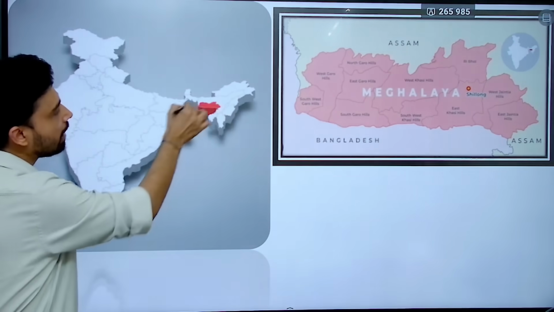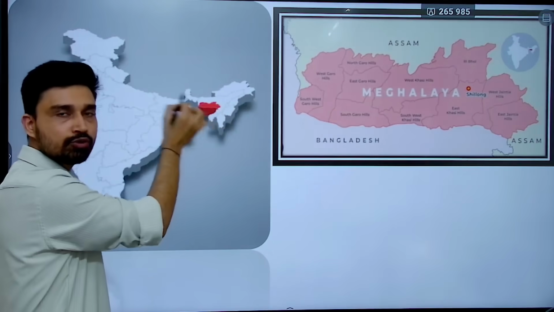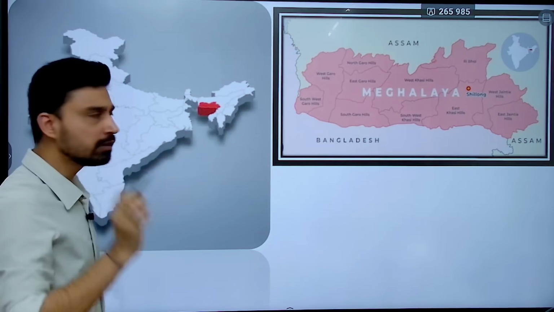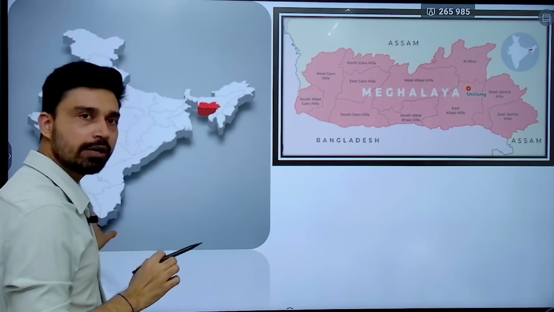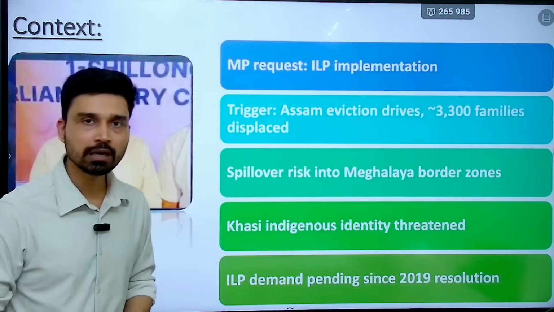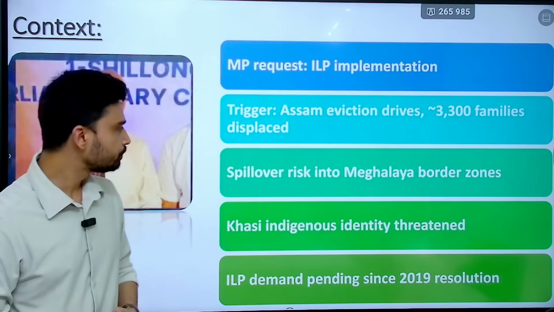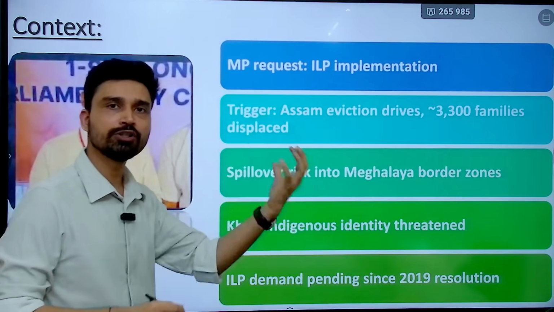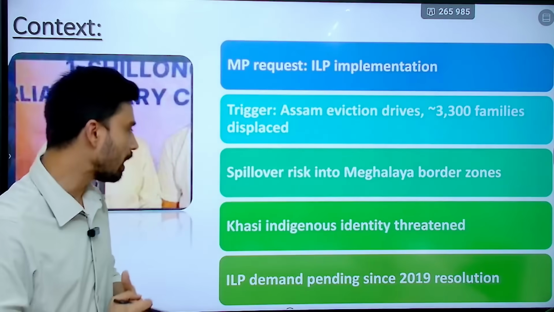If you look at the map of India, the region that you see in red represents the state of Meghalaya. That is one of the seven states that we have in northeastern India. So this is the trigger point that has led to such a demand coming from the Meghalayan politicians. Now, there is also a spillover risk on the Meghalaya border zone, as we have discussed, because it shares a long border with Assam and Bangladesh.